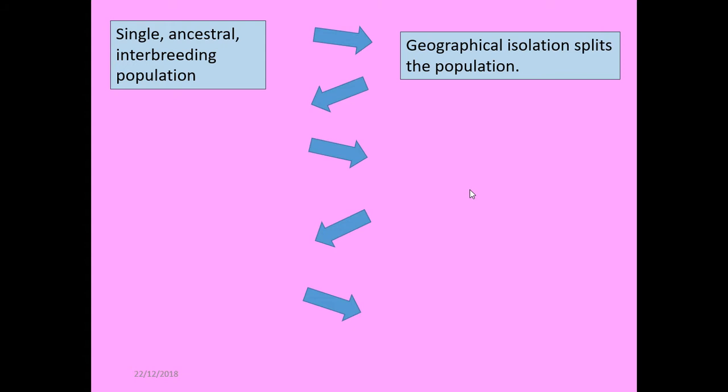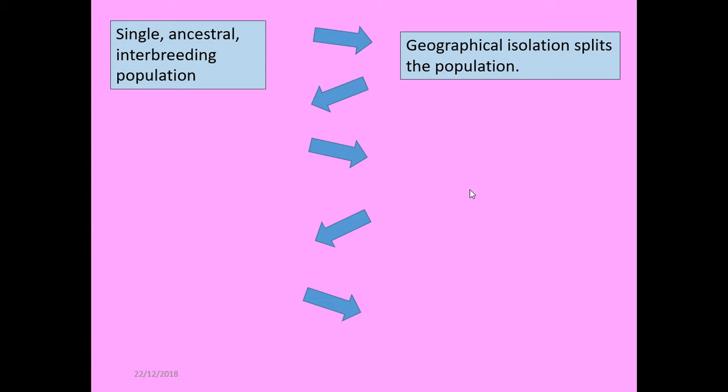So let's talk through as if we had a 6-mark question on speciation. The first thing that we've got is our single ancestral interbreeding population. This is the population that is the common ancestor that hasn't changed. They're successfully breeding together, meaning that the offspring that they produce can reproduce again. Second stage, they are geographically isolated. This could be that they have been split by some kind of event and they're now no longer living in the same area, and they have to then adapt in order to survive in their new area.